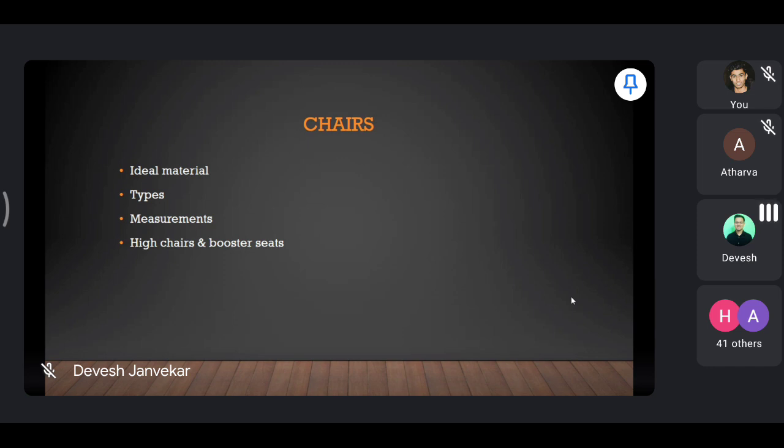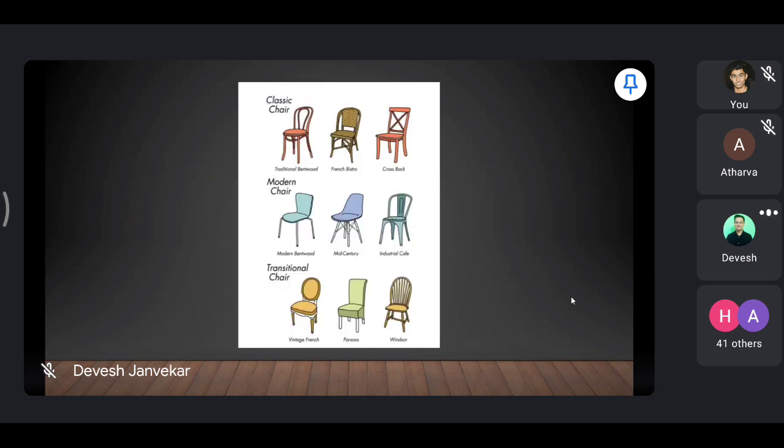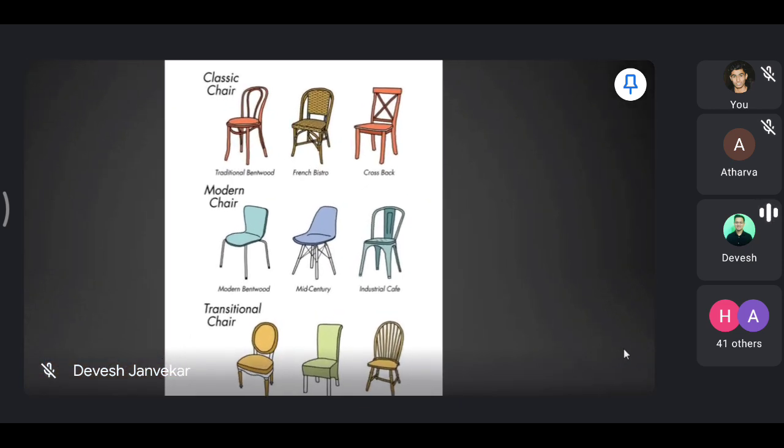There are different types of chairs that you're going to use in the restaurant. The first 3 are your classic chairs. First is your traditional bent wood chair, which is made of wood. Majorly you will observe these types of chairs in cafes.